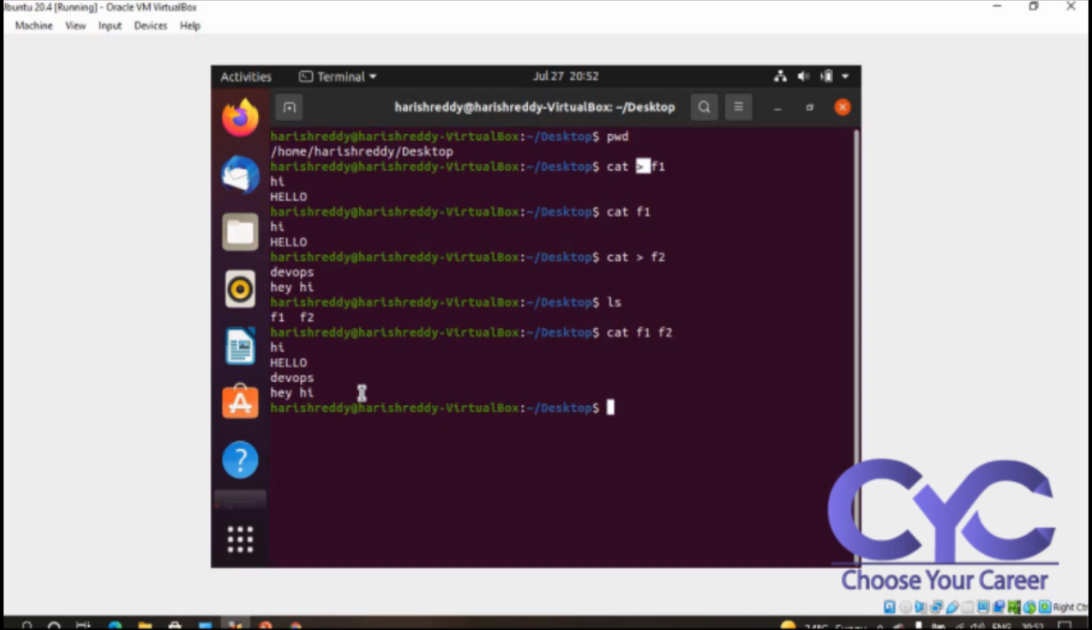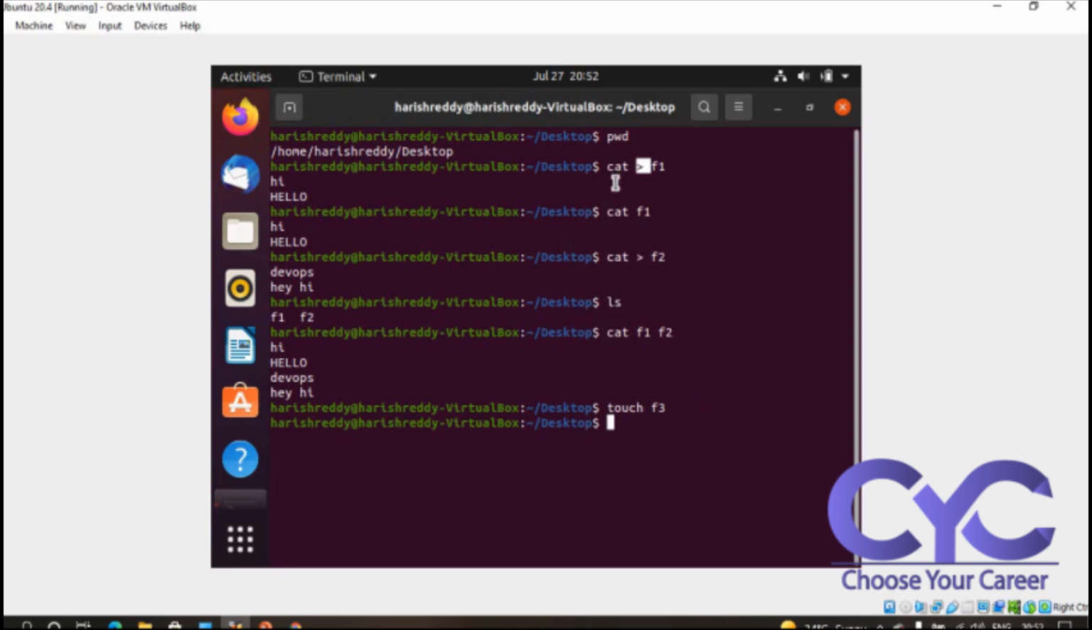By using the touch command. We have already created f1, f2, so I will go with f3. See here, I am not writing any text here. In this position, the touch command will be helpful, because we cannot write the content. The touch command is used for creating empty files. So we are creating empty files based on the touch command.